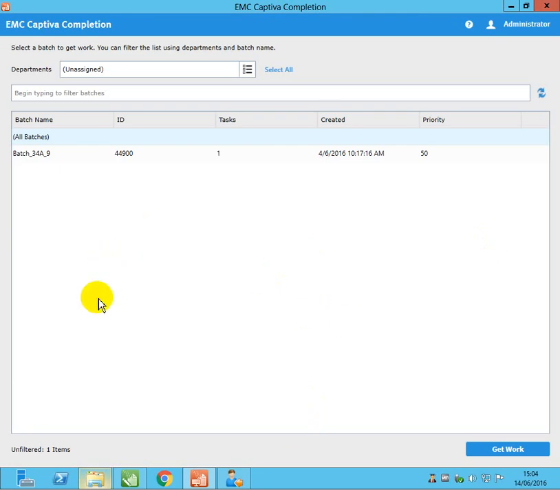So in the next lab we will continue with the continuation of this part, this workflow.